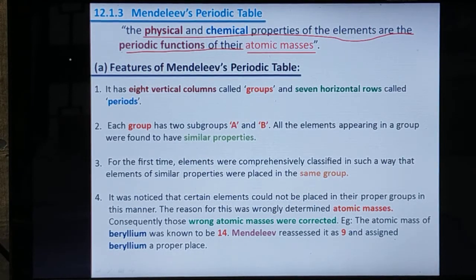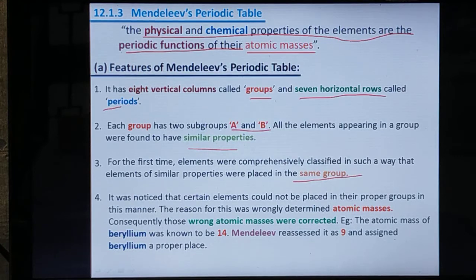Now the features of the Mendeleev periodic table. Point 1: it has 8 vertical columns called groups and 7 horizontal rows called periods. Each group has 2 subgroups, A and B. Point 2: all the elements appearing in a group were found to have similar properties. Point 3: for the first time, elements were comprehensively classified in such a way that elements of similar properties were placed in the same group.